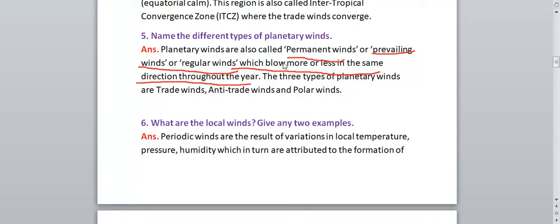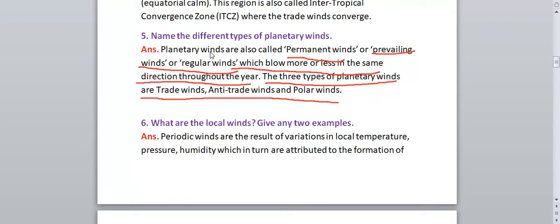right? Now, how many types of planetary winds do we have? There are 3 types of planetary winds. And what are the names of the 3 types of planetary winds? Trade winds, anti-trade winds and polar winds. Okay, trade winds, anti-trade winds and polar winds, right?